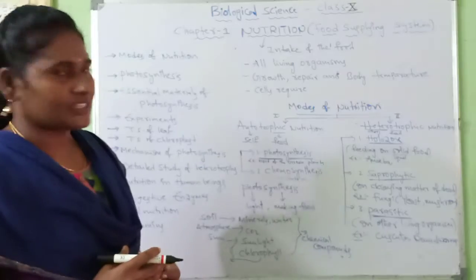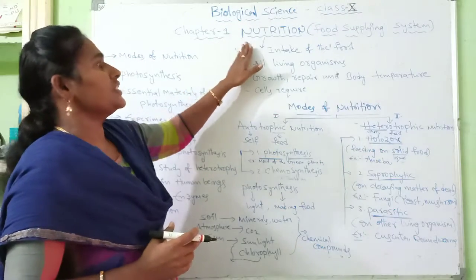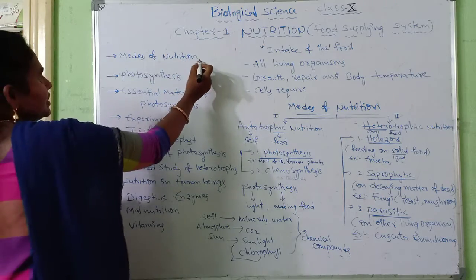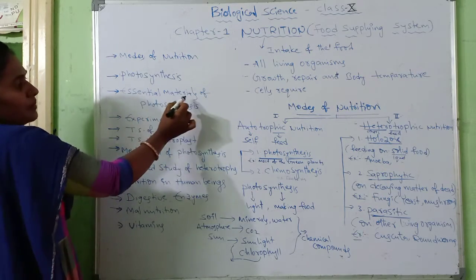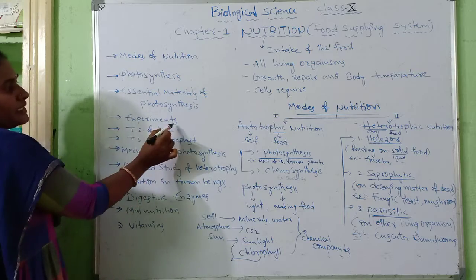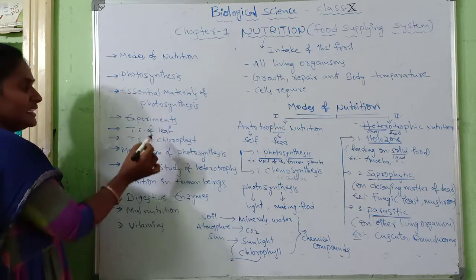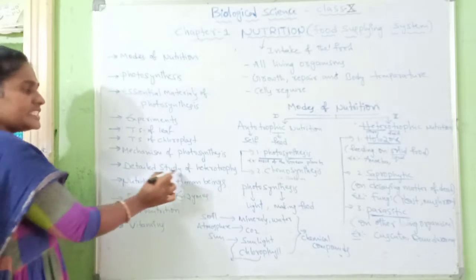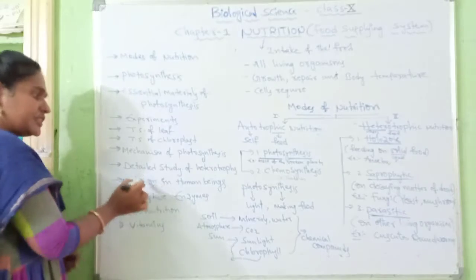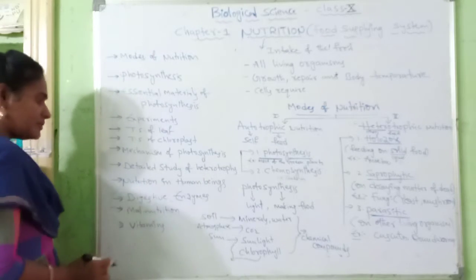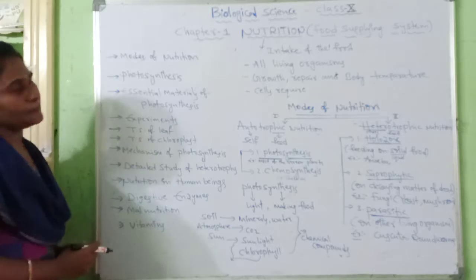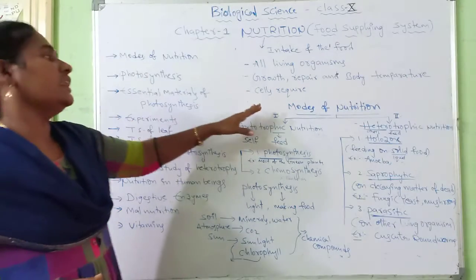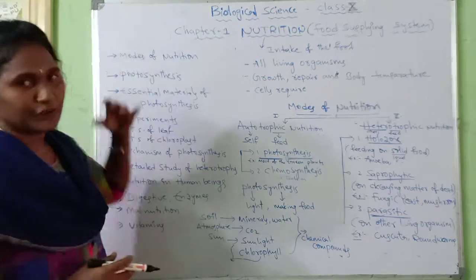In this session, our first chapter is nutrition. These are the subtopics of nutrition: modes of nutrition, photosynthesis, essential materials of photosynthesis, some experiments related to photosynthesis, TS of leaf, TS of chloroplast, mechanism of photosynthesis, detailed study of heterotrophs, nutrition in human beings, digestive enzymes, malnutrition and vitamins. The first subtopic is modes of nutrition. Now we will discuss the modes of nutrition.